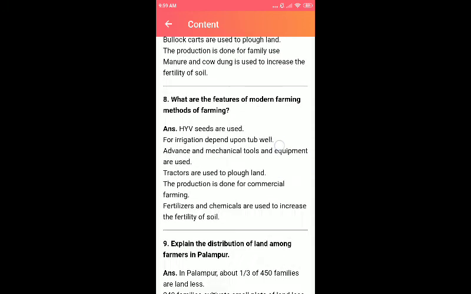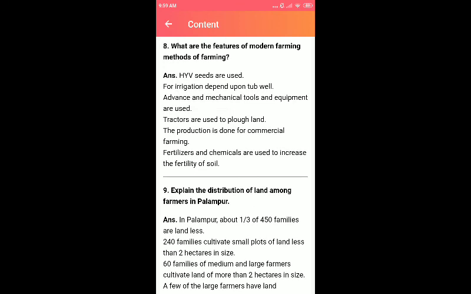This is traditional farming. When we come to the features of modern farming, HYV seeds, high yield variety seeds, are used, as I already said. Second, irrigation depends on tube wells, so we need not wait for the monsoon. With tube wells we have water all the time, so we can cultivate whatever crop we wish. And third, advanced and mechanical tools or equipment are used.